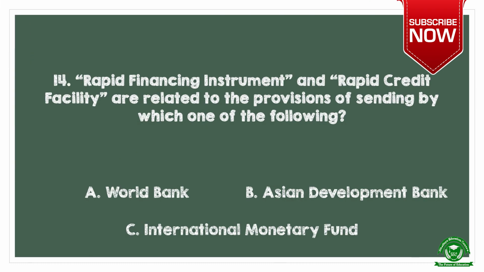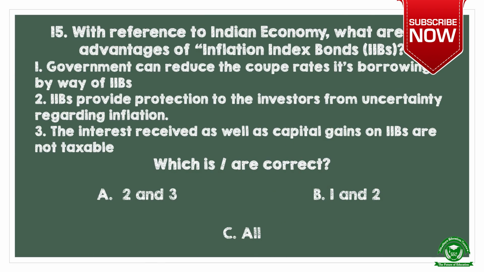Next question. Rapid Financing Instrument and Rapid Credit Facility are related to the provisions of lending by which one of the following? Options are A. World Bank, B. Asian Development Bank and C. International Monetary Fund. And the right option is option C. International Monetary Fund.